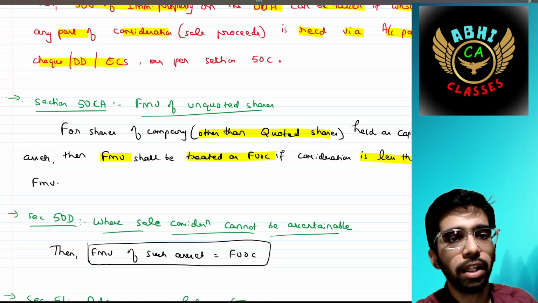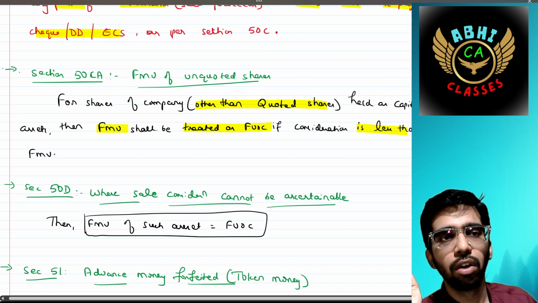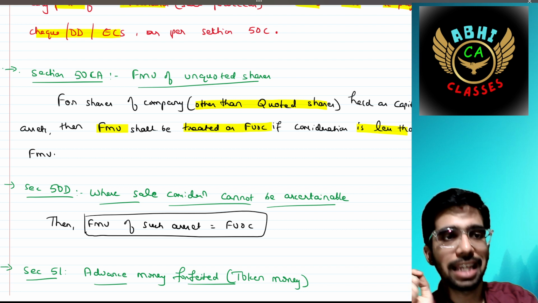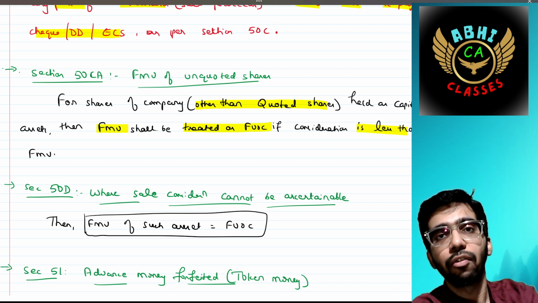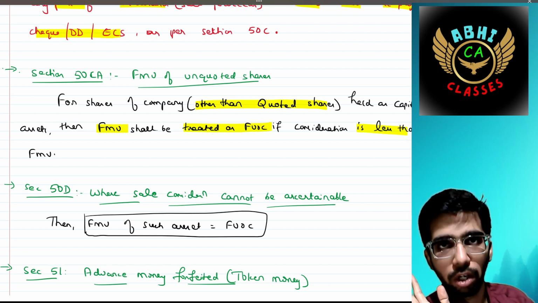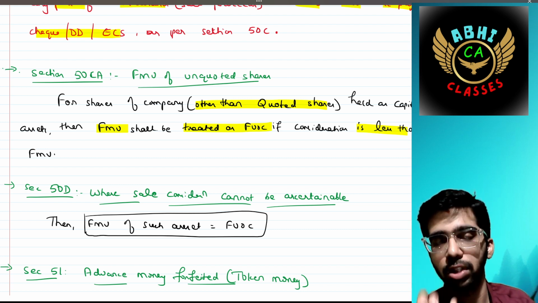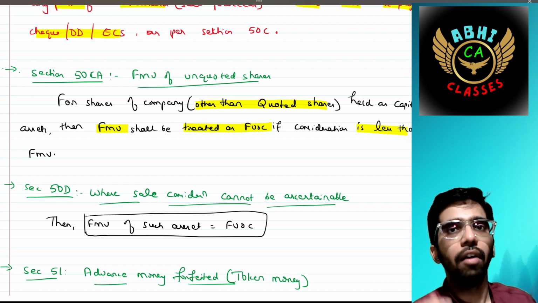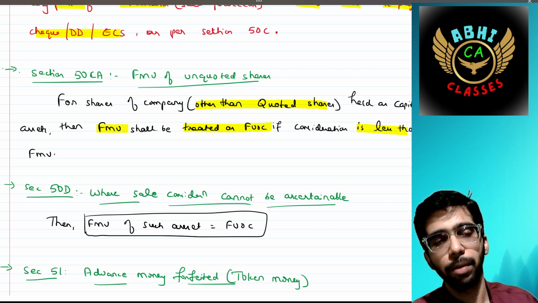Then 50CA, FMV on unquoted shares. For shares of a company other than quoted shares, which are unlisted companies held as a capital asset, the FVOC should be at the fair market value if the consideration is less than fair market value. If the sale proceeds are more than FMV, then obviously sale proceeds should be taken as FVOC. But when the sale consideration is less than FMV, then FMV should be taken.